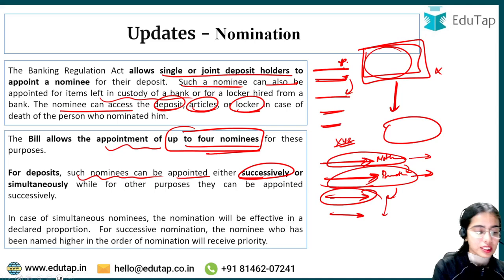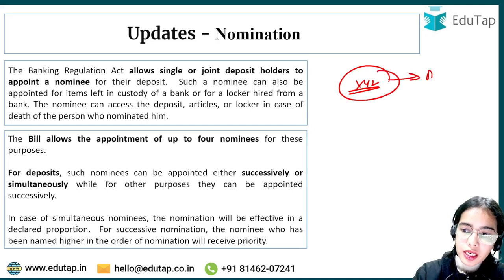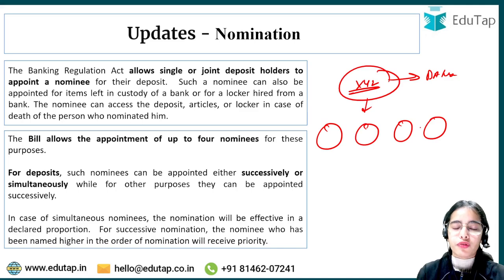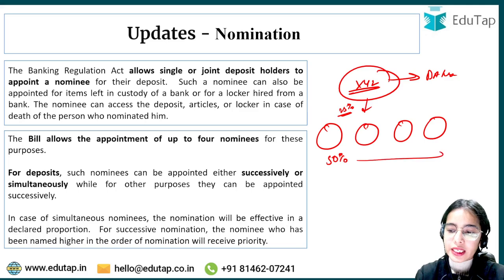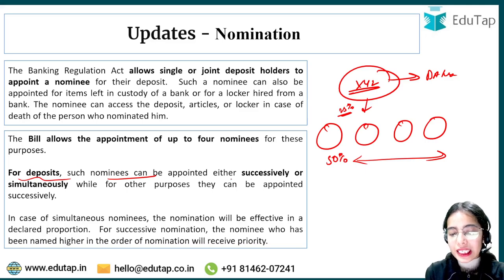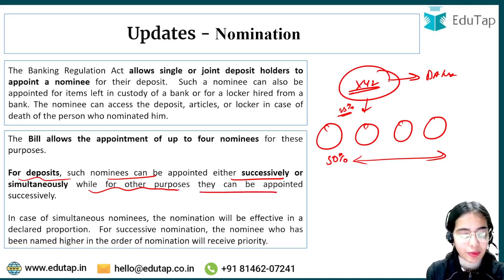Now simultaneous. What is simultaneous? See, if the XYZ person, that is the bank account holder, dies, then he or she has decided that there is a simultaneous division of the money, that each one will get 25% each, or there is a predetermined percentage that is decided, that the first one will get 50% and the rest will get the rest of the amount. Okay. So for deposits, such nominees can be appointed either successively or simultaneously, while for the other purposes they can be appointed successively.